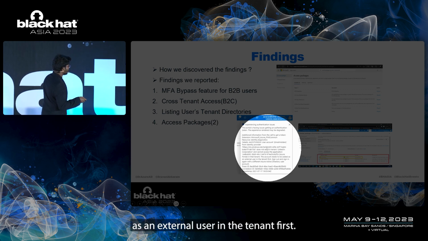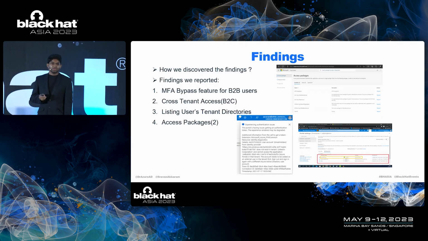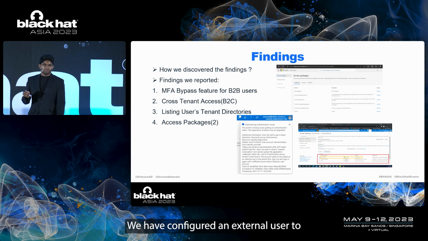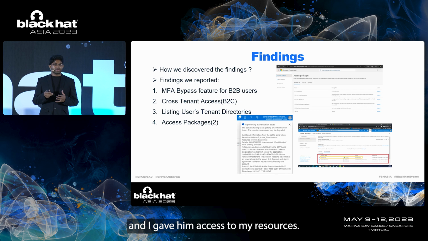The account needs to be added as an external user in the tenant first. So this gave me an idea to create a test scenario where I configured an external user to collaborate in my tenant, and I gave him access to my resources.